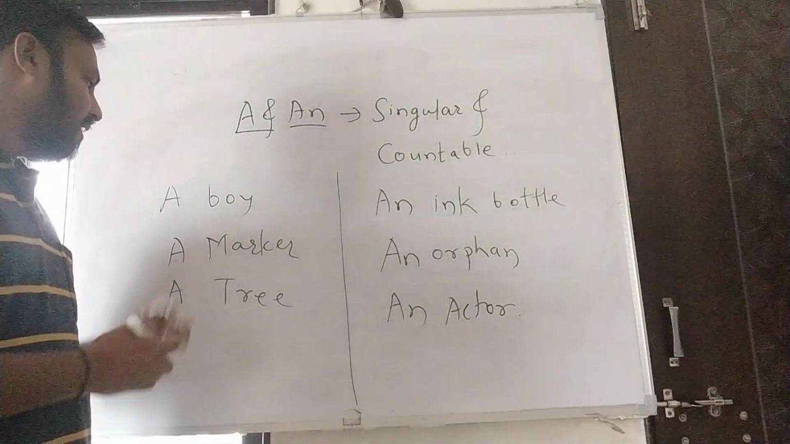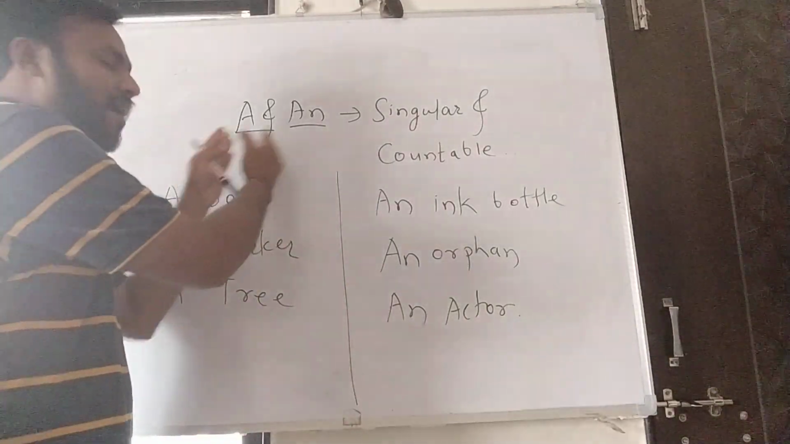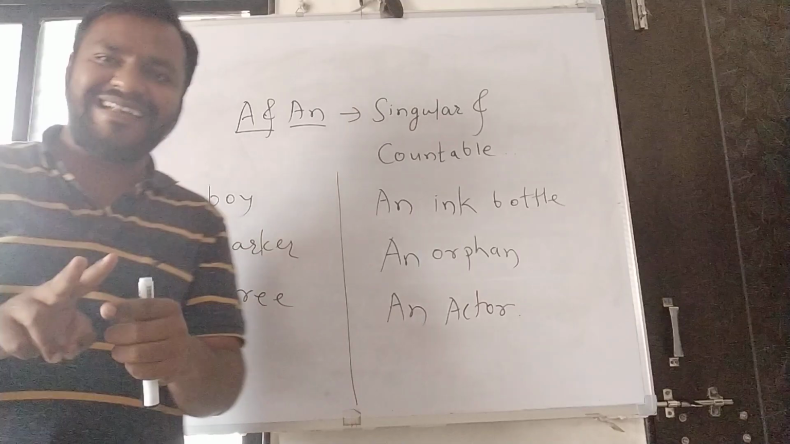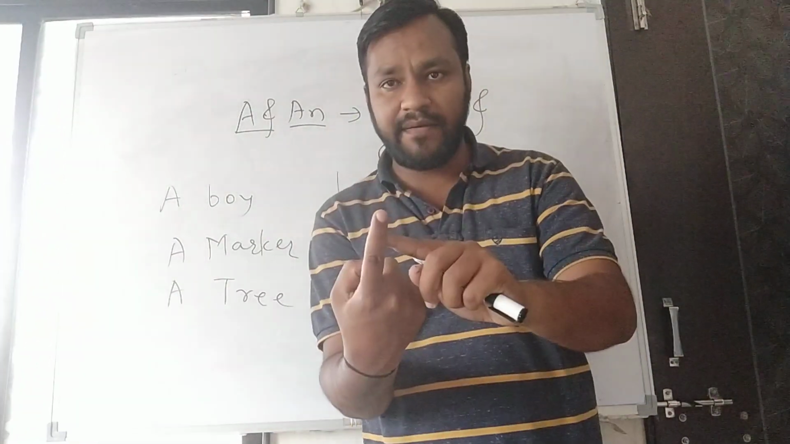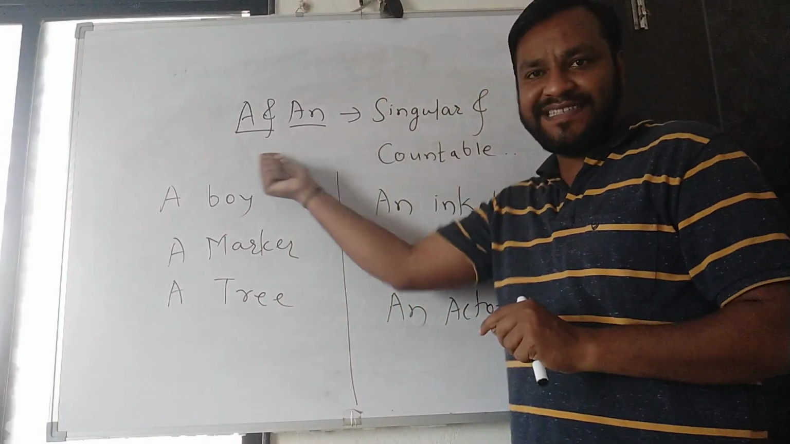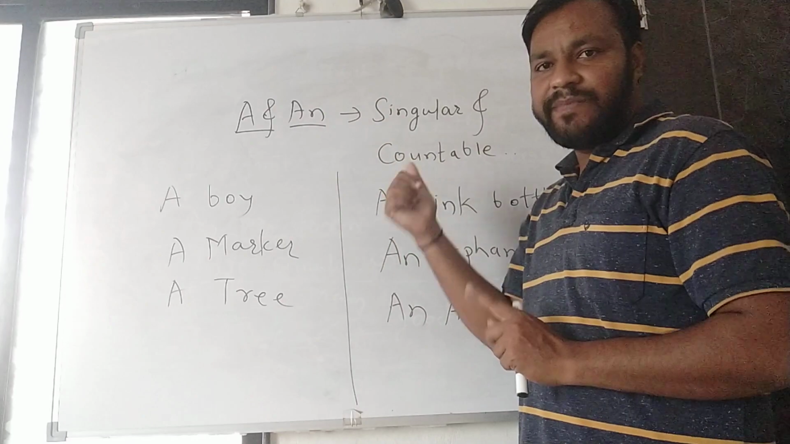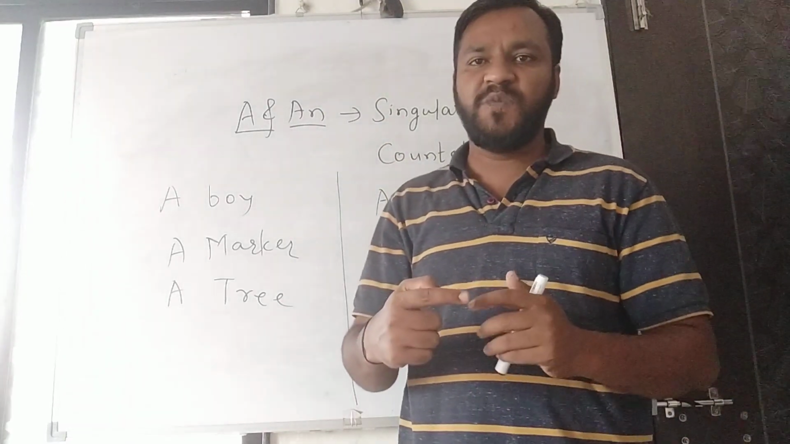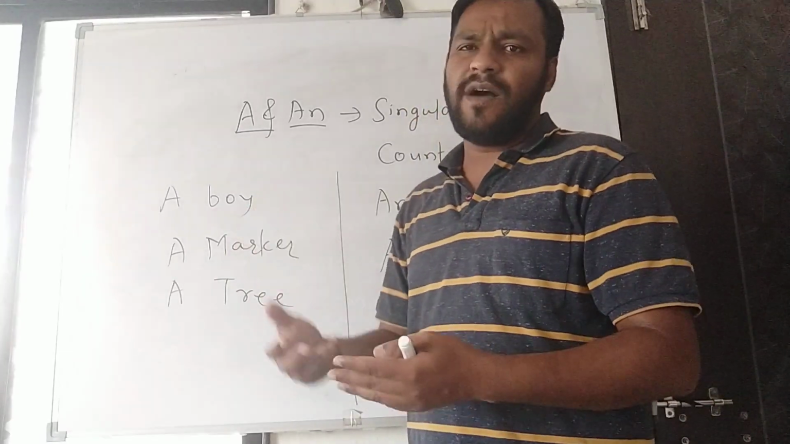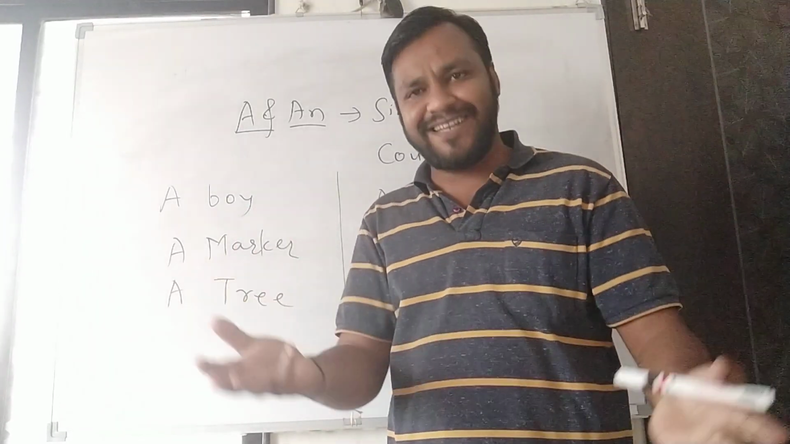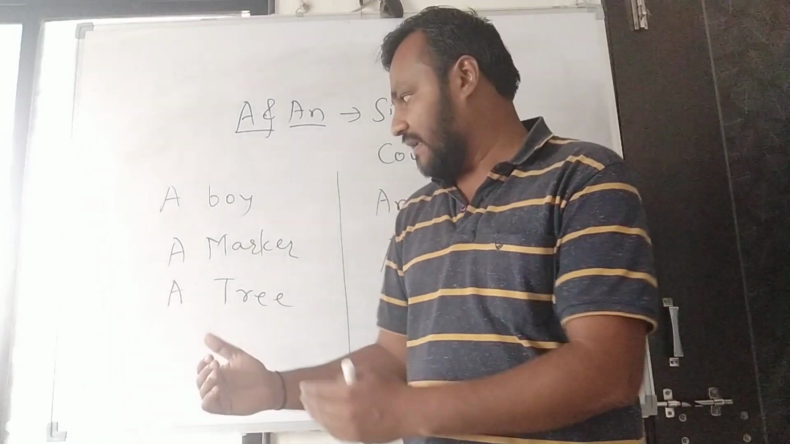See friends, a boy means any one boy. A and an, these 2 articles indicate the quantity of that particular noun, that means only one. Singular, as I told you, these can be used with singular nouns. Singular means one. Countable, countable means what? The things which we can count with the help of numbers only. Boy, we can count with the help of numbers. How many boys are there in the class? 3, 4, 5, 20, like that.